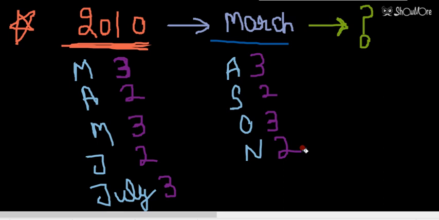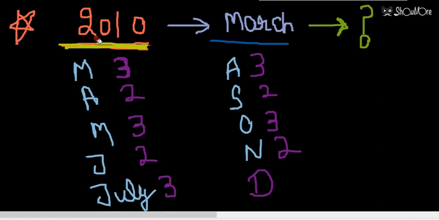Then we have December. Let's see which month has the same calendar as the month March has, for the year 2010, which is an ordinary year.